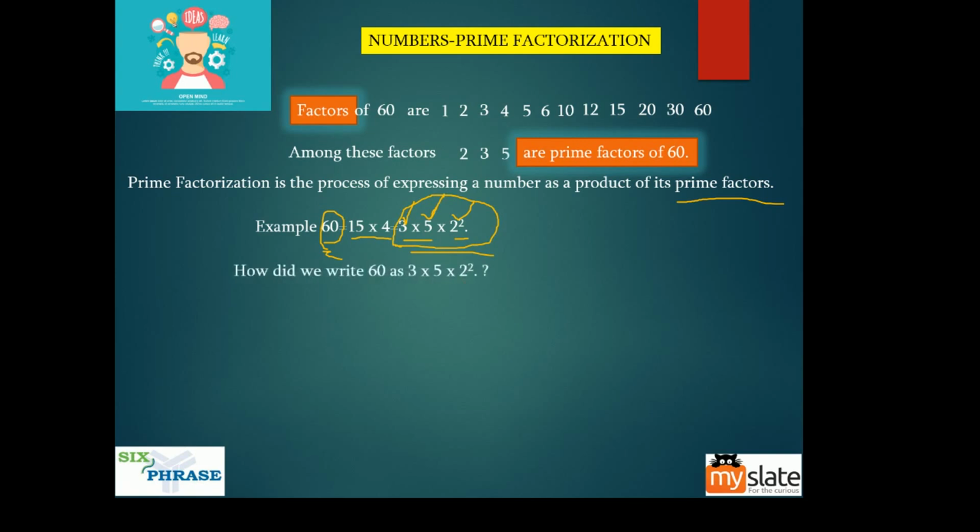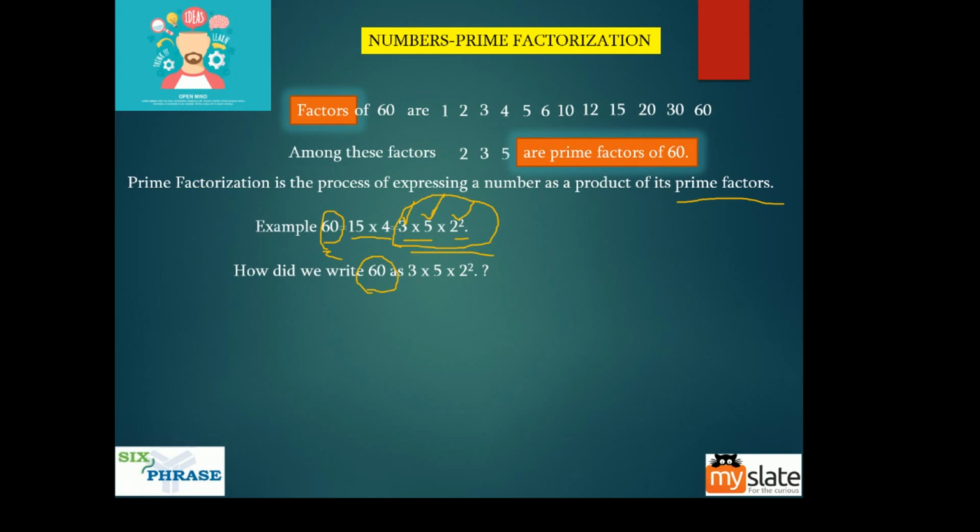How did we write 60 as 3, 5, 2 square? 60 was a very small number, so it was easy to split it up like this and write. But some of them will have difficulty doing prime factorization for a given number. So I'm going to teach you a method. Not so much teaching, because I think you already know this method. The only thing is nobody has told you that it is prime factorization. You already know what I am doing now, so don't worry about it.